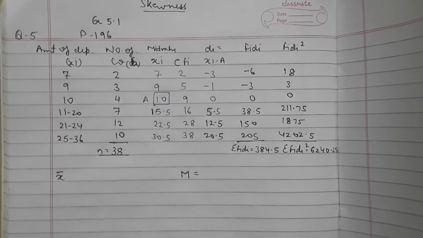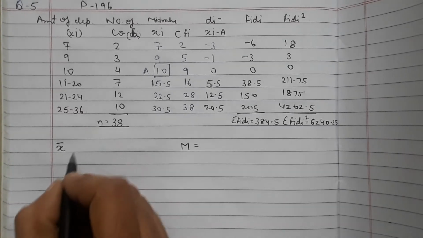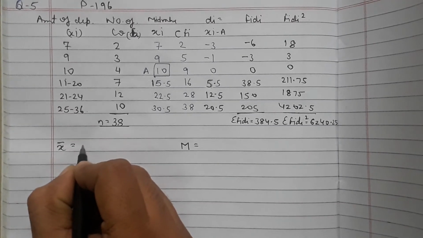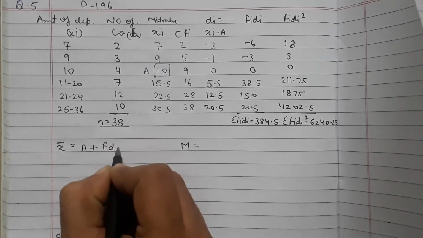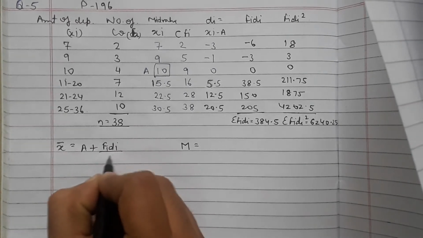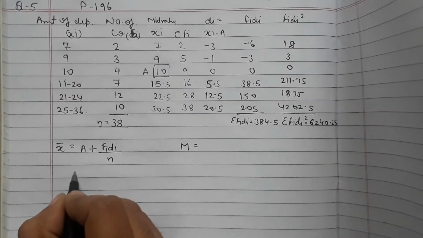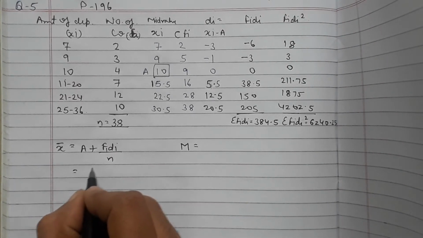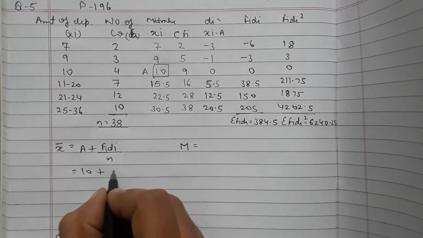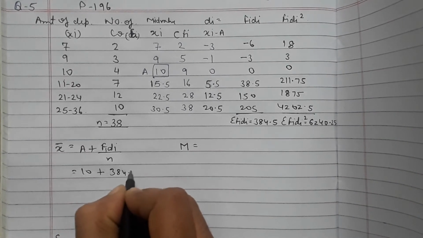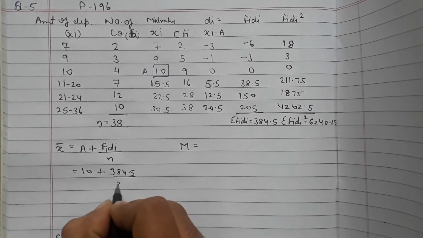Now finding the value of x bar, which is A plus sigma fidi upon n. The assumed mean we have taken is 10, plus sigma fidi 384.5, upon n which is 38.